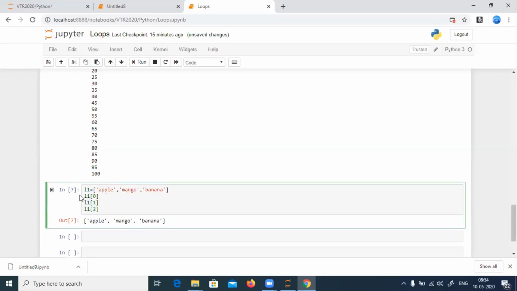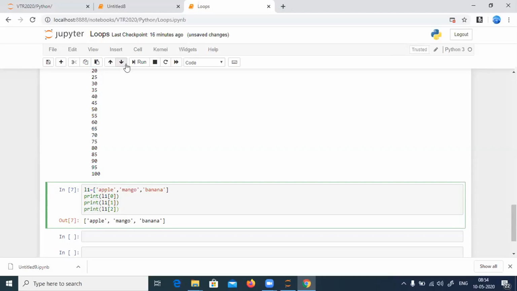I write print everywhere: print L1 of 0, print L1 of 1, print L1 of 2. Good, making sense. So I'll just print all these 3.